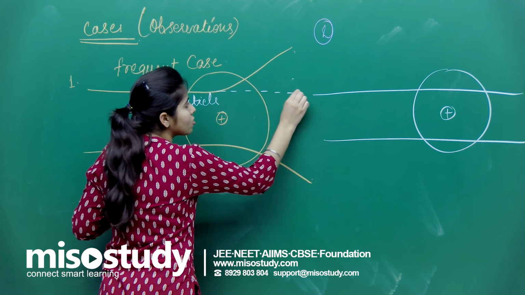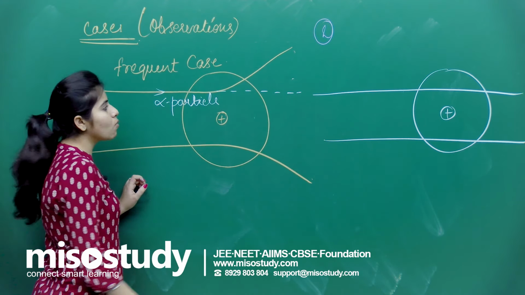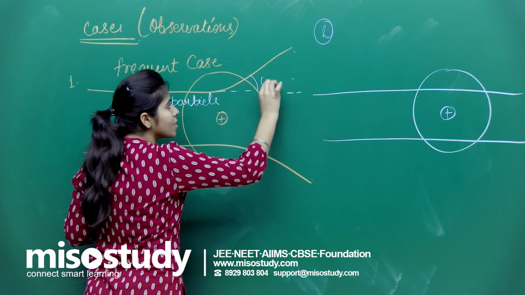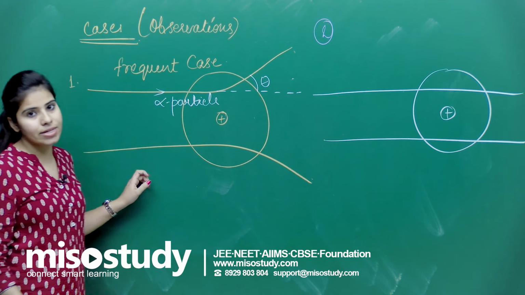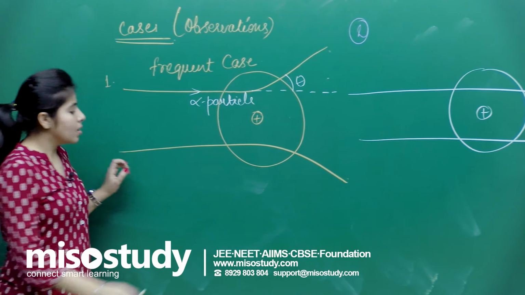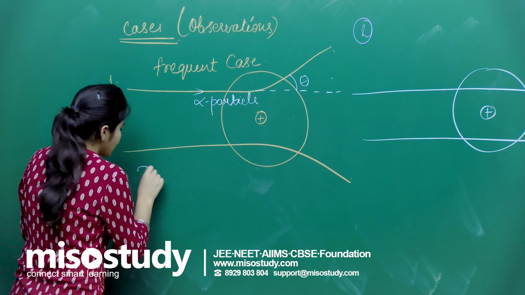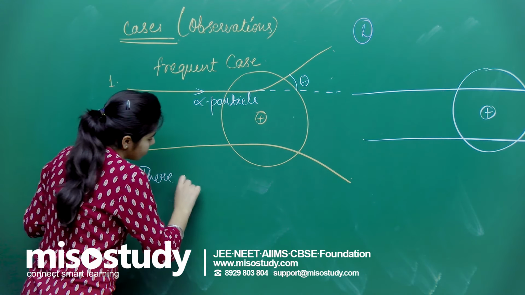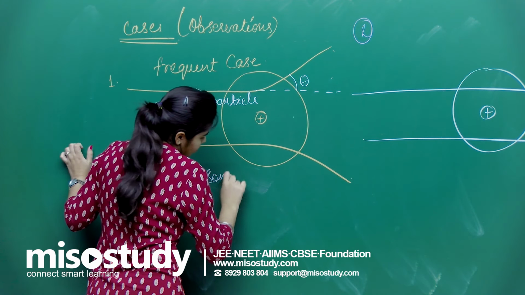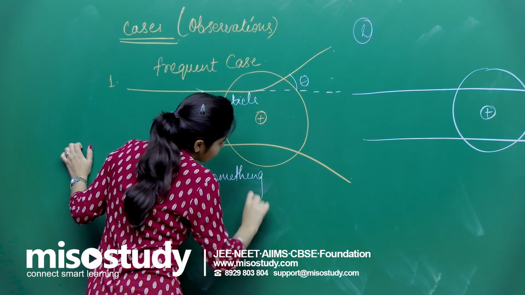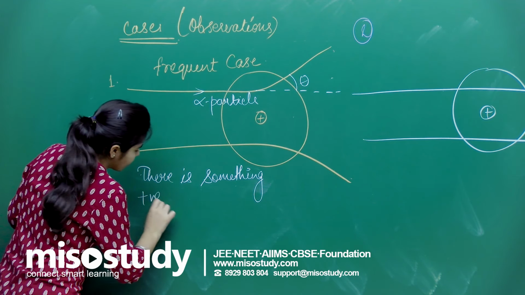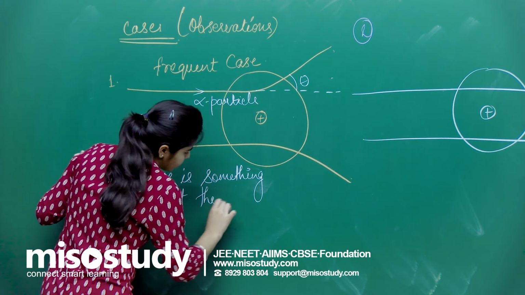The original path of this alpha particle was this, but it has been deviated at a particular angle theta. What should be the reason? The reason should be that there is something positive at the center of the atom.